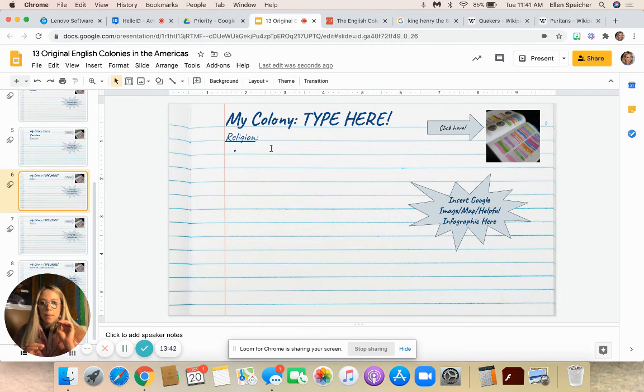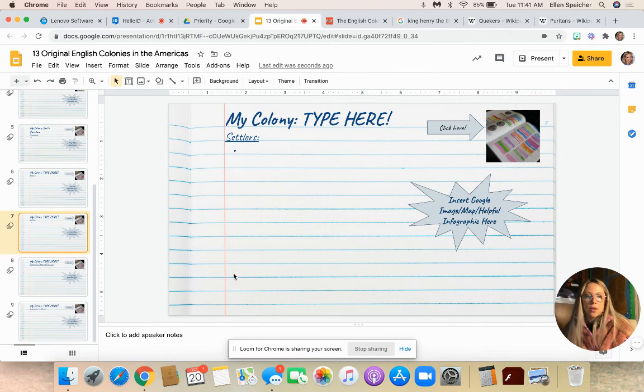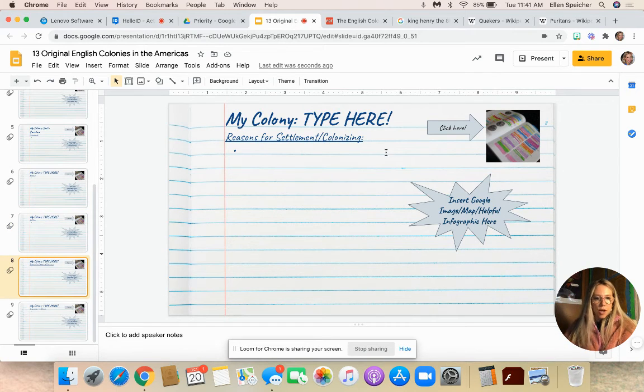I'll tell you, Pennsylvania is established for a very different reason than Maryland is. Who were the prominent settlers of that area, and why did they settle that land for their European crown or religious group? And then what's the geography and climate like?